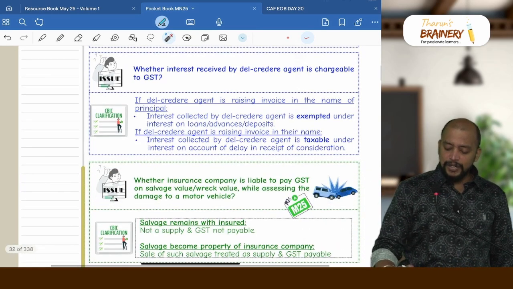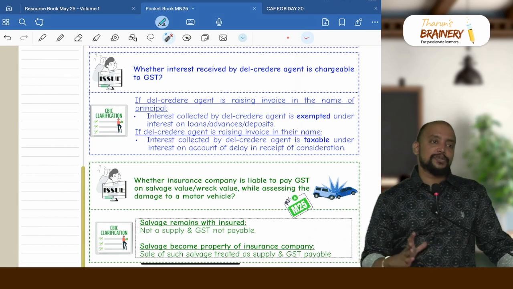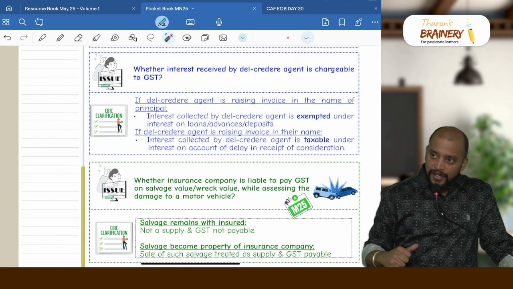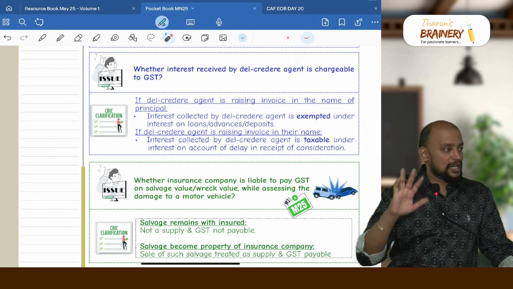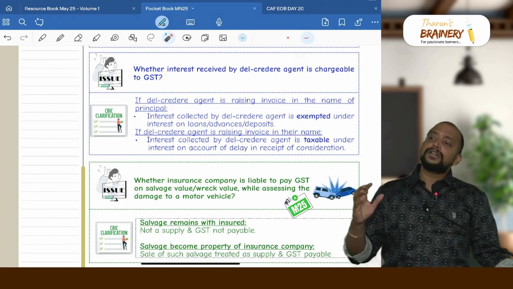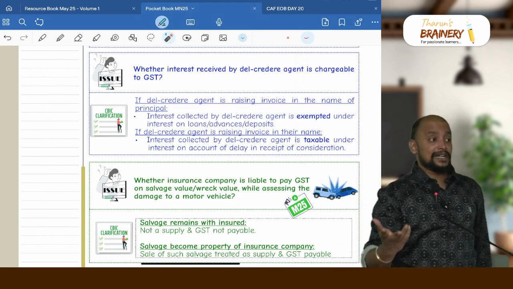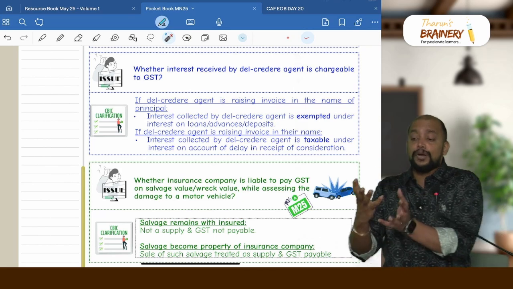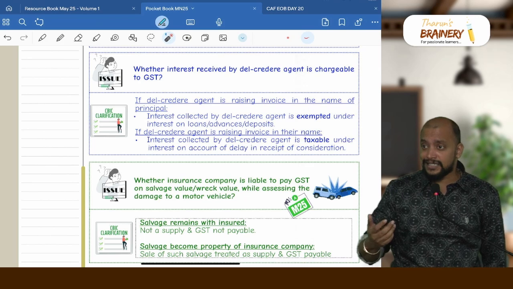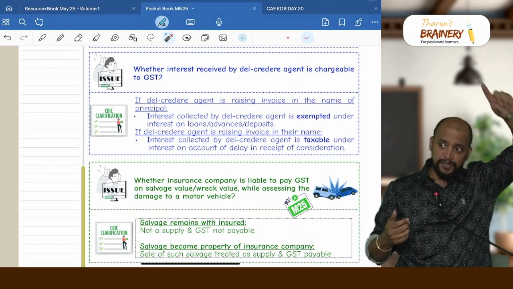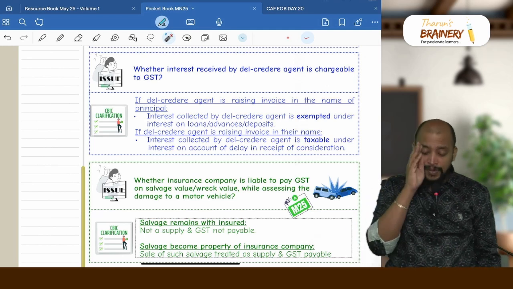Then whether interest received by debt creditor agent is chargeable to GST. Basically interest, we have 2 points: interest on loans, advances, deposits, which is exempted. Interest on account of delay in receipt of consideration will be chargeable to GST on inclusive basis, and it will be included in the value of supply and chargeable accordingly. But here, whenever there is a debt creditor agent who is collecting the interest, we need to check whether the invoice is raised by the debt creditor agent in his name. If the invoice is raised by debt creditor agent in his name, then the interest collected by him is on account of delay in receipt of consideration, so it should be included in the value and chargeable to GST. If invoice is not raised by debt creditor agent in his name, but the principal has raised the invoice in the name of the principal, debt creditor agent is mere providing the finance, so the interest will be coming under interest on loans, advances, deposits, and it will be exempted.